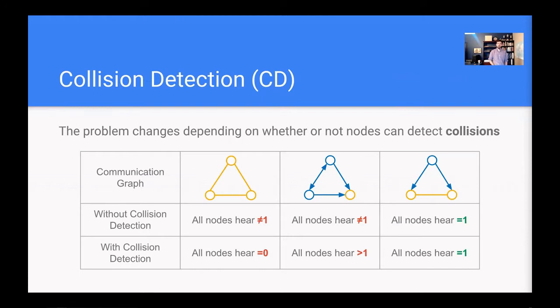In the case without collision detection, all the nodes are able to detect is whether or not exactly one node broadcasted in the round. In contrast, in the setting with collision detection, the nodes can distinguish between the event that no nodes broadcasted and the event that there was a collision. It's worth noting that what we study in this paper is called strong collision detection, where even the nodes that cause the collision, the ones that broadcasted in the round, are informed of the fact that there was a collision.